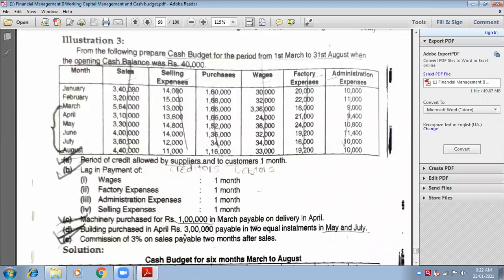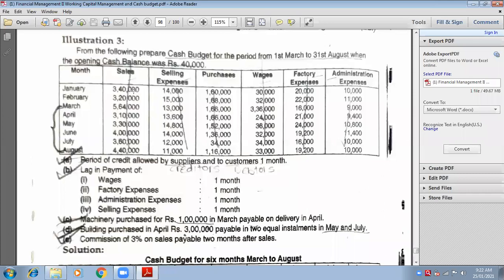Let me give you one example. Suppose you have sold the products to your customers in the month of January. When will that customer pay you? Can you tell me? If you have sold in January, so when are you going to receive the payment?